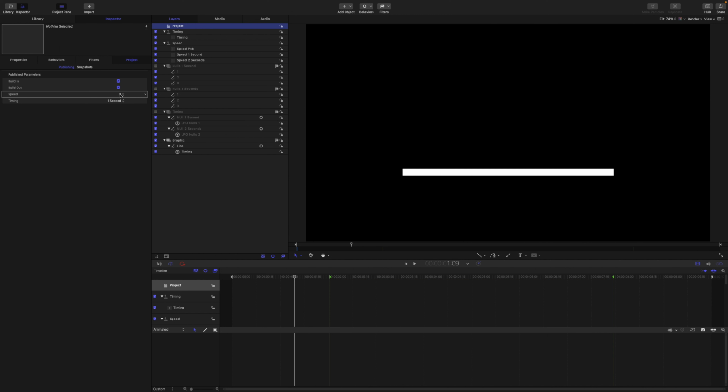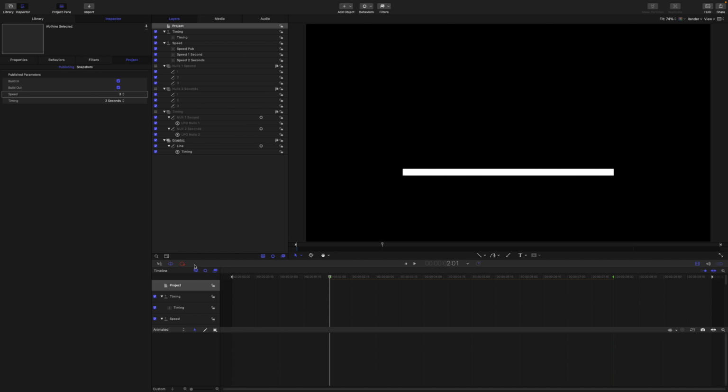With the 2 pop-up menus that we've published, the end user has a choice of 3 speed curves, and they can choose between a duration of 1 second or 2 seconds for them to run. I'll just do a quick check to make sure that all of the speed curves are working correctly with each duration option. Okay, everything is working fine.